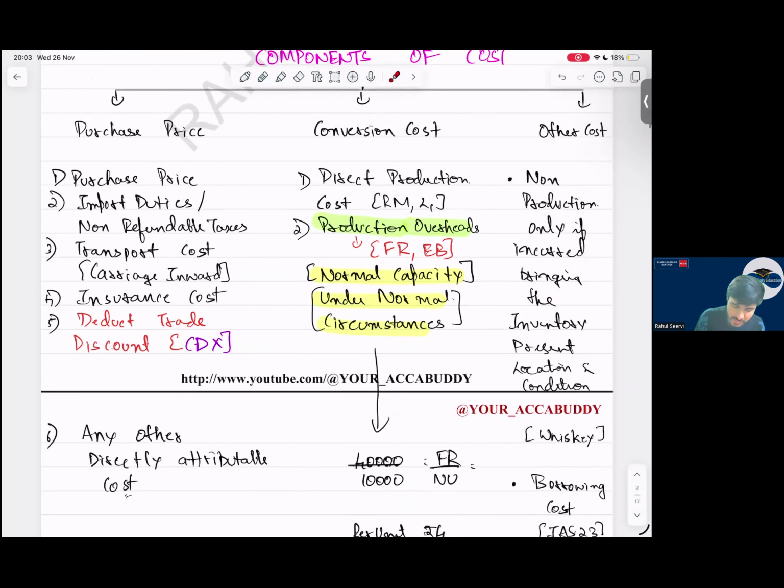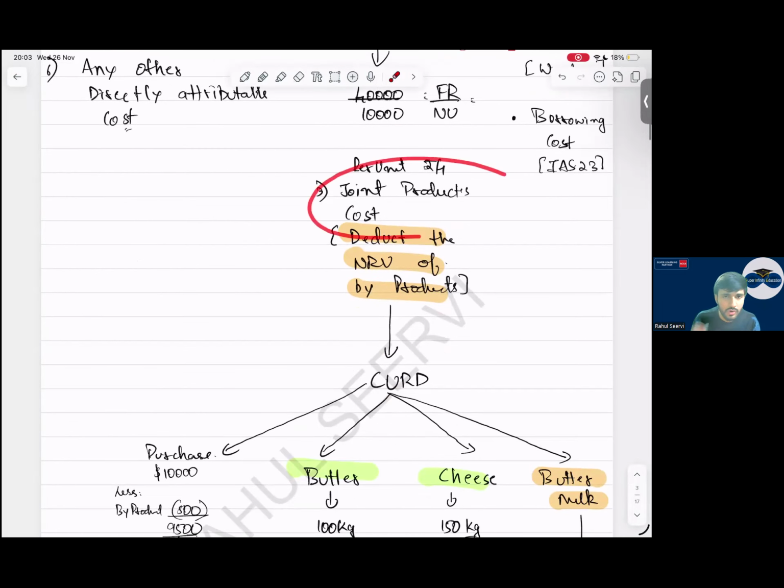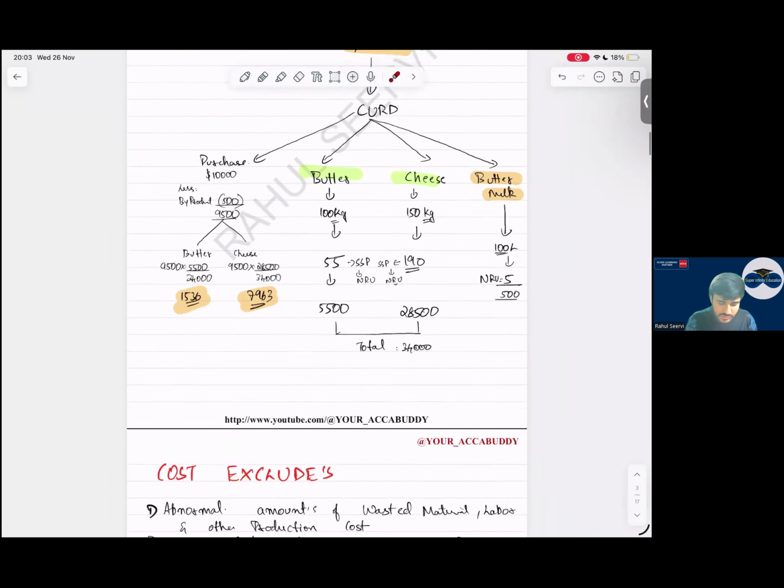This is also for theory: production overheads are allocated on normal capacity basis. Then whenever joint product cost is there, we allocate it into the particular product. But before that, we deduct NRV. So with this, the cost part is done.